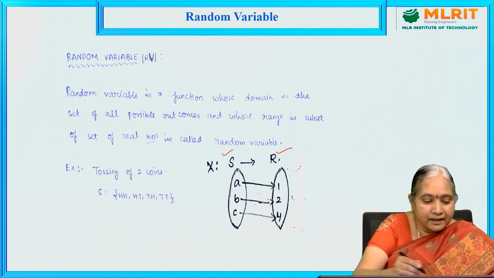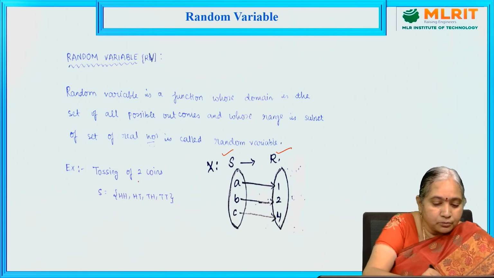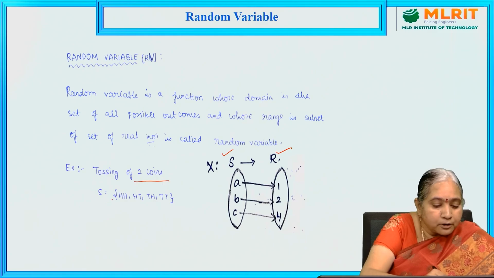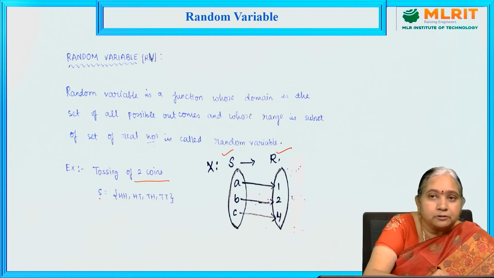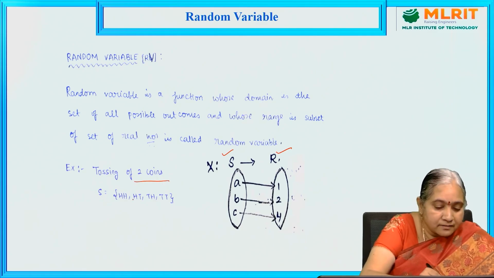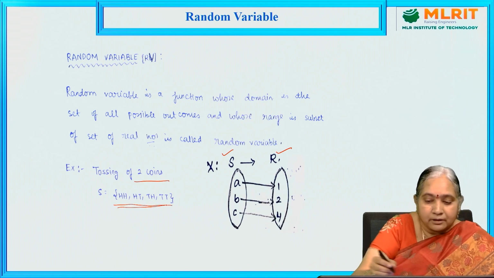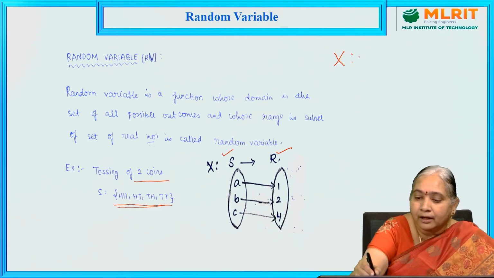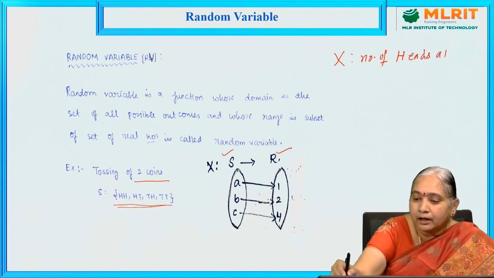Suppose we take the same experiment, tossing two coins. The set of all possible outcomes is denoted by capital S, and these are all the possible outcomes. Here the random variable X is defined as the number of heads that appear.